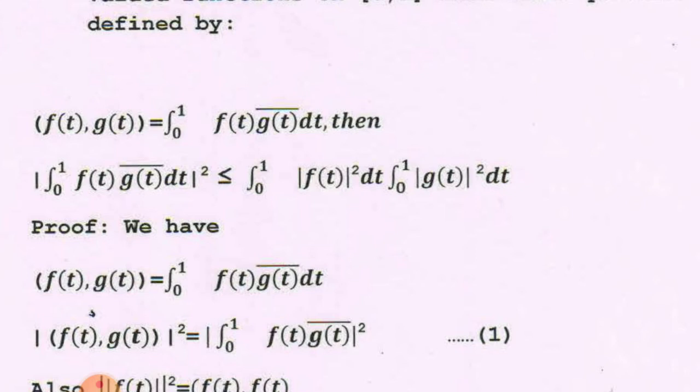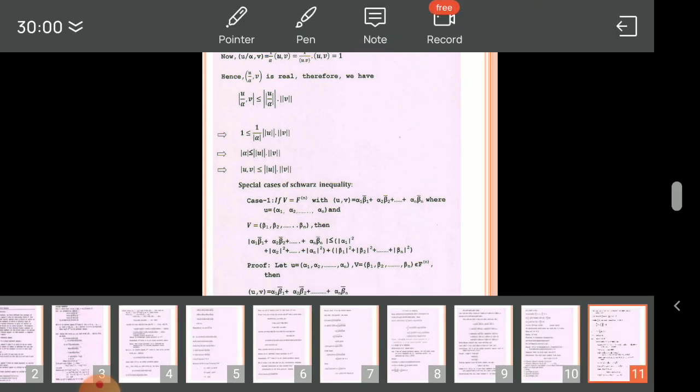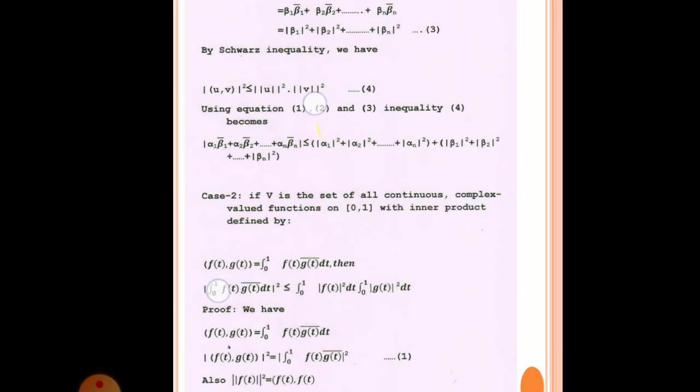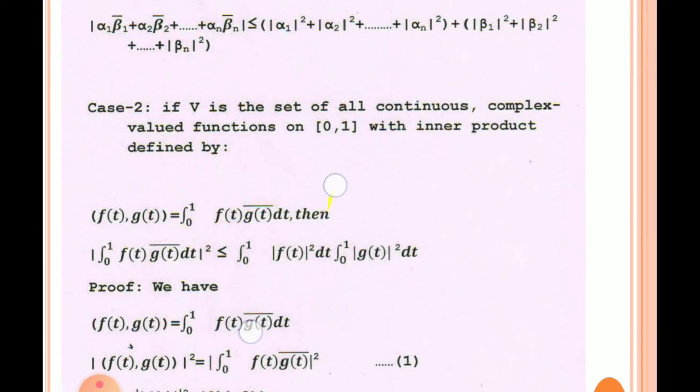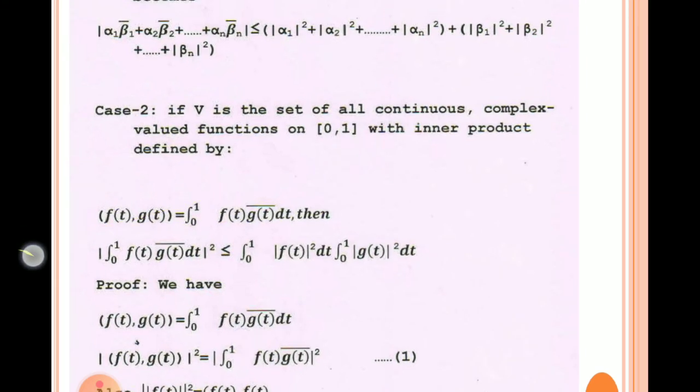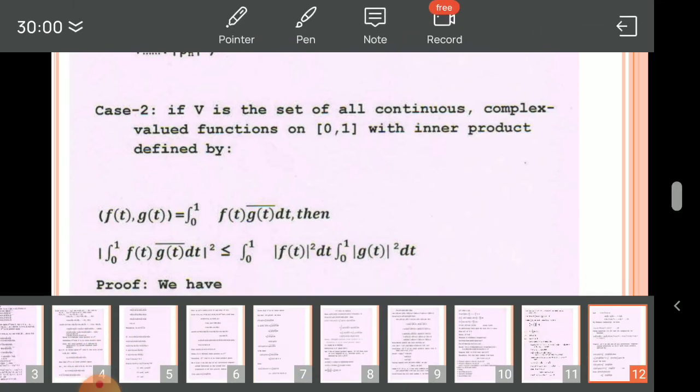Then remember the result: modulus of integral 0 to 1 f of t g(t) bar dt whole square, it is a modulus whole square, is less than or equal to integral 0 to 1 mod f(t) whole square dt into integral 0 to 1 mod g(t) whole square dt. This is the second special case.